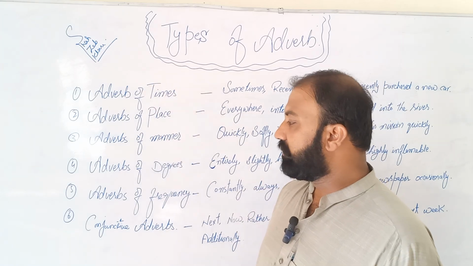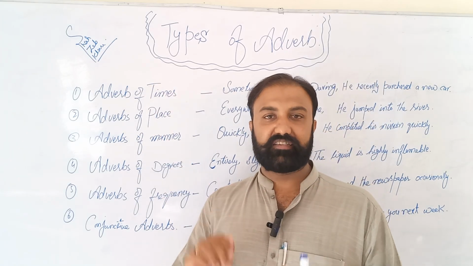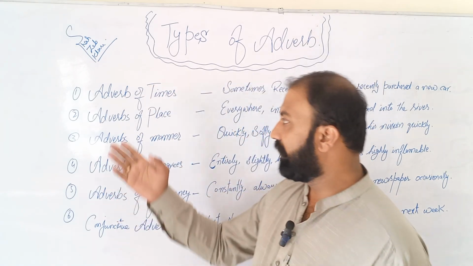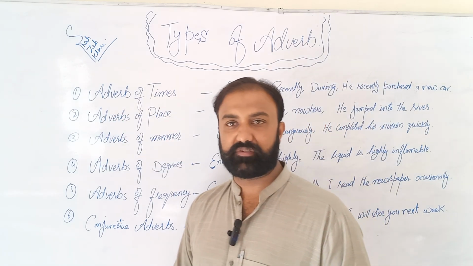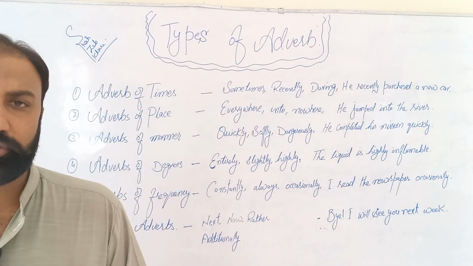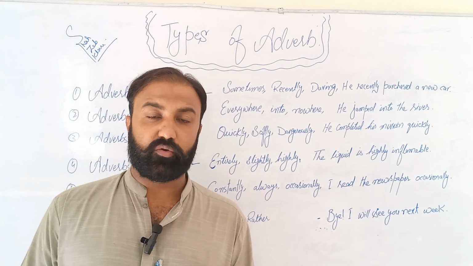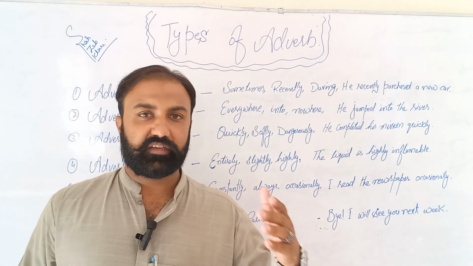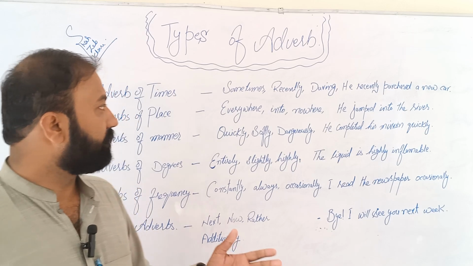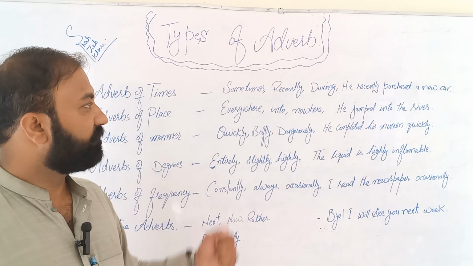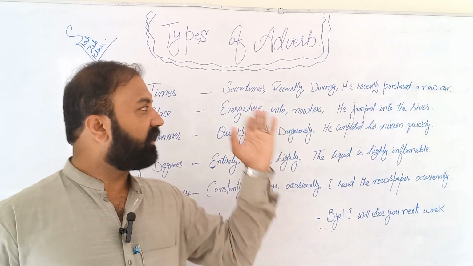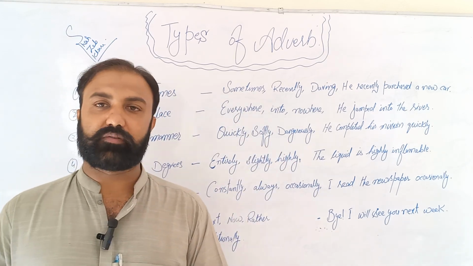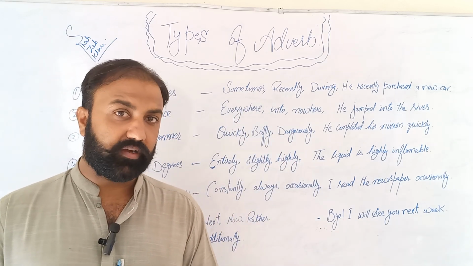Over here in adverbs, we have 6 types of adverbs, whereas the very first one is the adverb of time. Adverb of time basically talks about the time, how often the task is being completed. For example, sometimes, recently, during. These are a few words that we use whenever we talk about the adverb of time.